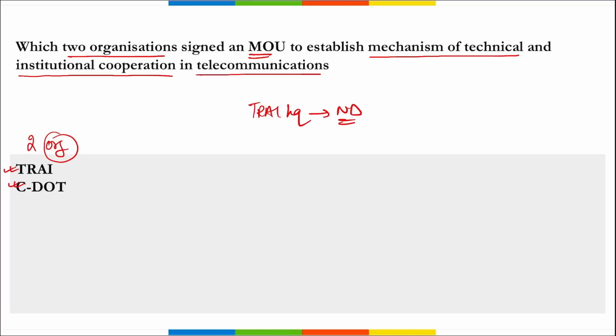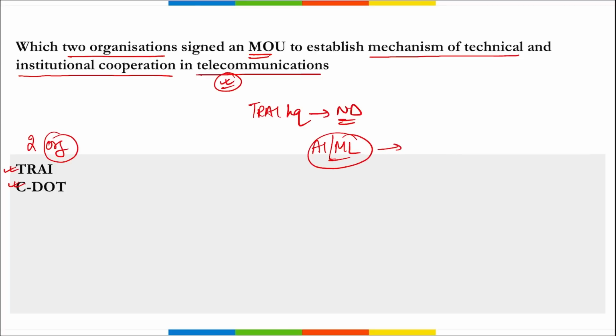Correct? What are some of the outcomes if we talk about? Through this MOU, TRAI and CDOT have collaborated to explore various potential technologies in the field of telecommunication, right? That is, how can we incorporate new technologies in this sector, right? How can we do research and development here? How can we do various policies, right? Regulatory studies, knowledge dissemination, correct? And how can we incorporate the upcoming technology? Say for example, how can we make use of artificial intelligence and machine learning in the sector of broadcasting here,